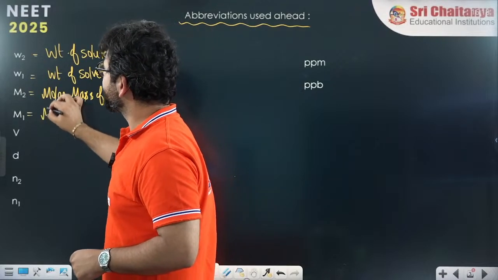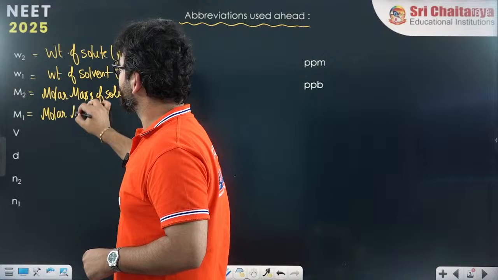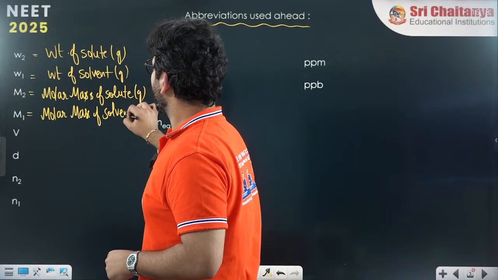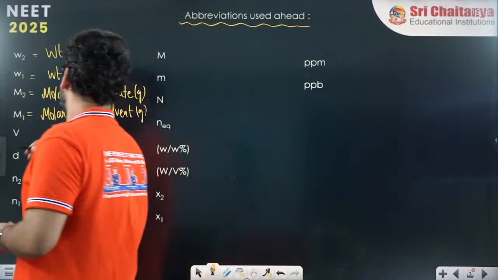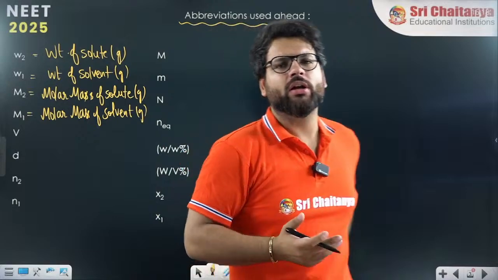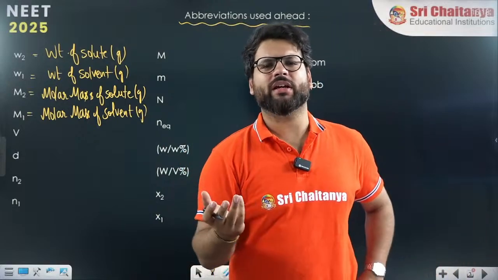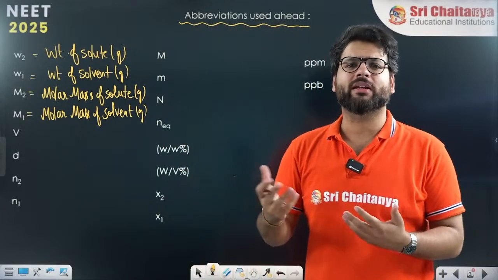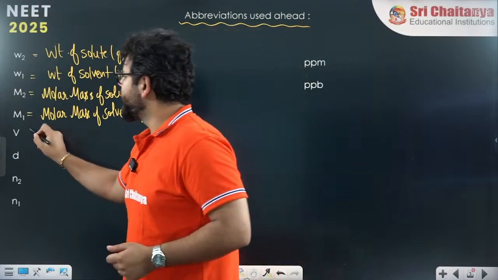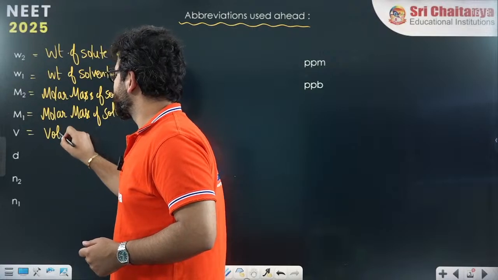And M1 means molar mass of solvent. M1 mostly will be 18 gram because our solvent is going to be water. So M1 is kind of fixed. If you, instead of water, take benzene, then it will be 78 and all. M2 is the molar mass of solute. V means volume of solution.